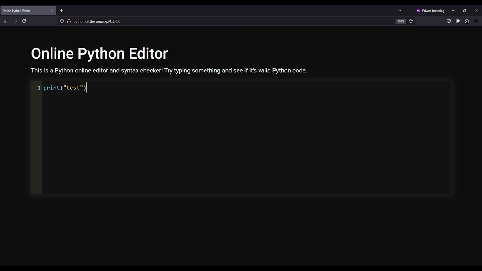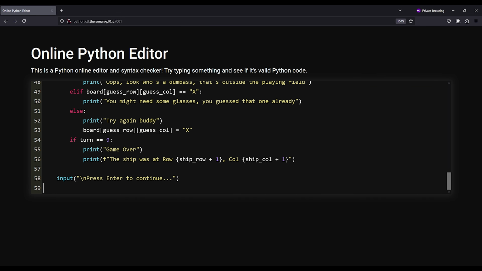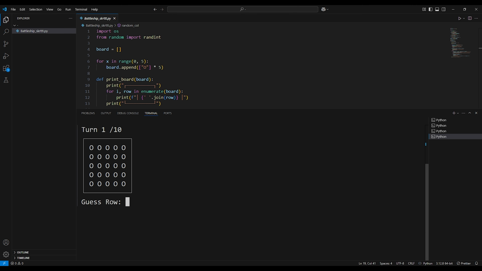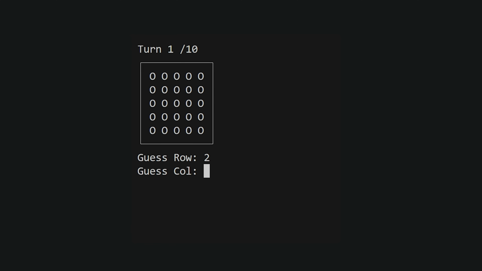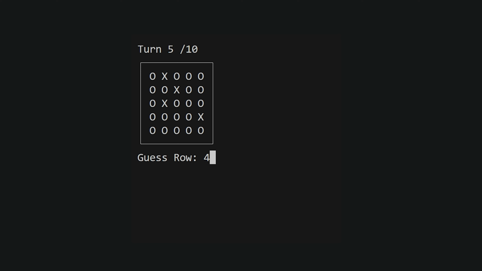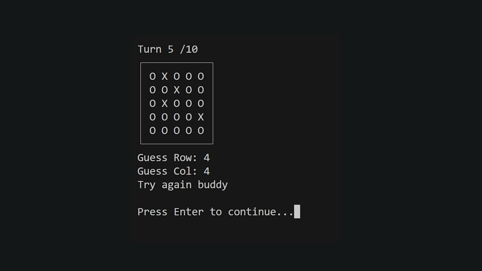When we try entering Python code in here, everything seems fine, but if there's an error, it highlights the exact line where the syntax goes wrong. Seems pretty helpful, right? I can finally test my first ever script that I wrote in 2019, which was the game Battleship. It was only single player, and there was only one small ship to sink. You were given 10 guesses, and there are 25 spots where the ship could be, so, you know, it's gambling with extra steps, and the house always wins with those odds.